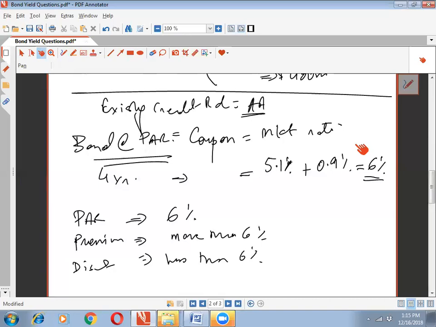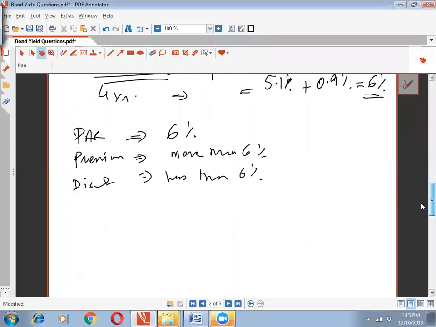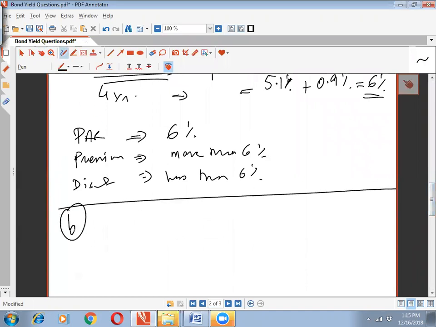Okay, is that fine? Okay, now let's actually move forward. The second thing that we need to discuss is the second requirement of the question. It says estimate the current and the revised market valuation of the company's debt and the increase in the company's effective cost of debt capital. Now you need to understand one thing.